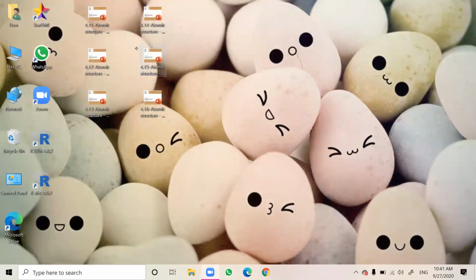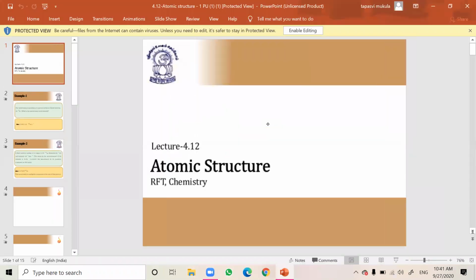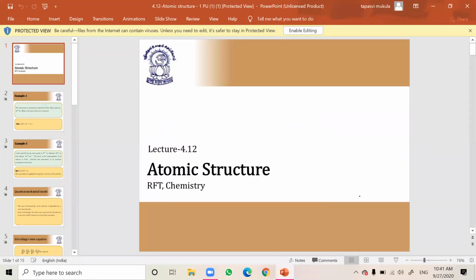So we have discussed problems related to de Broglie's wavelength as well as Heisenberg uncertainty principle. Next, in this session, more about the next concept.